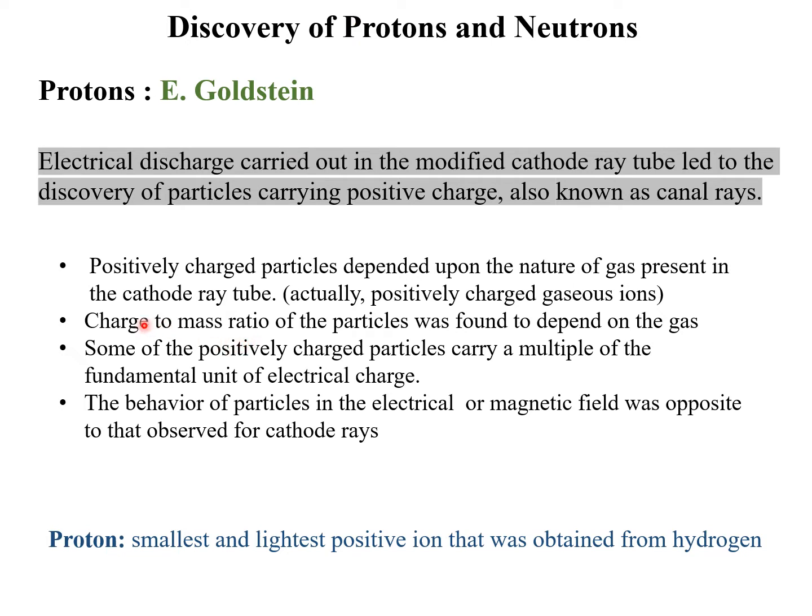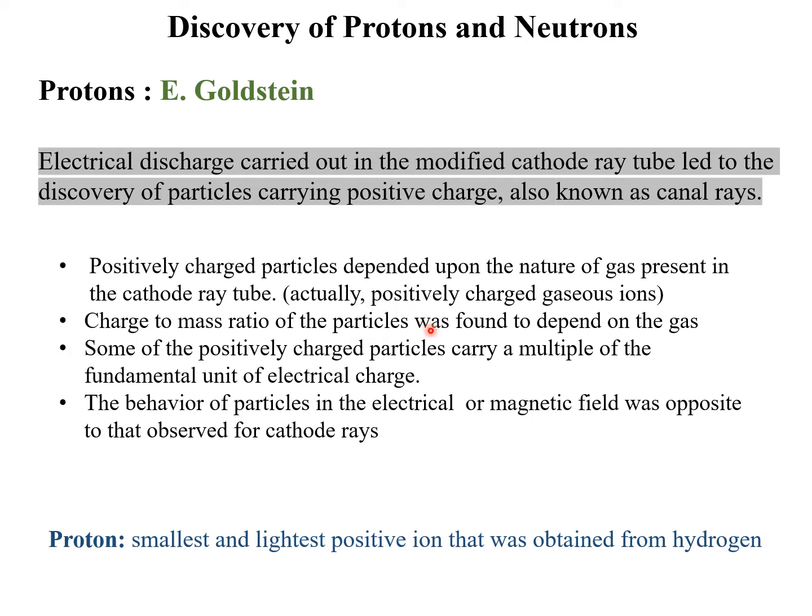These are a few characteristic features of these rays which helped Goldstein come to a conclusion. These positively charged particles depended upon the nature of the gas present in the cathode ray tube. Basically, these were nothing but positively charged gaseous ions. This is unlike the cathode rays, because in those cases the negatively charged particles did not depend upon the nature of the gas.